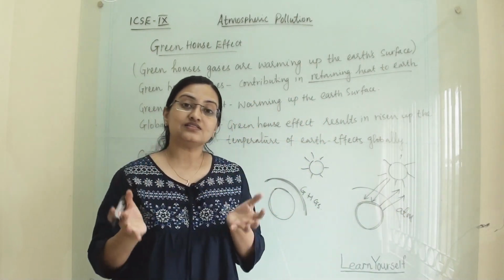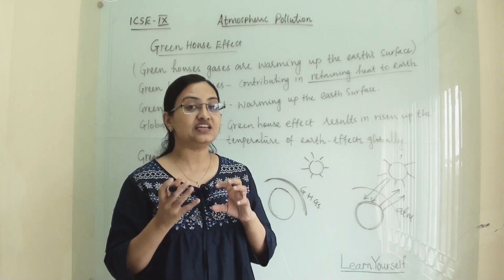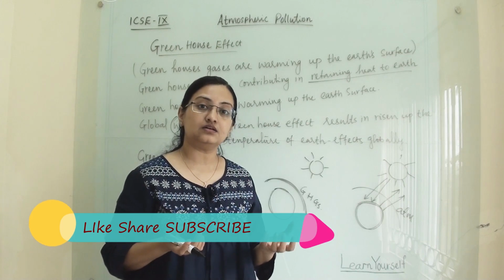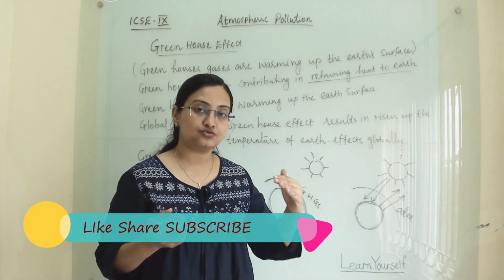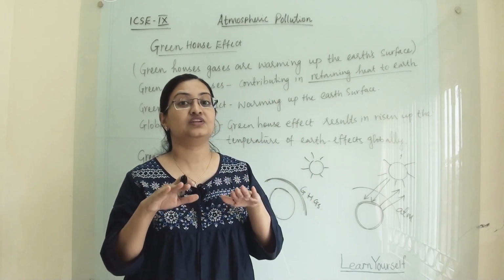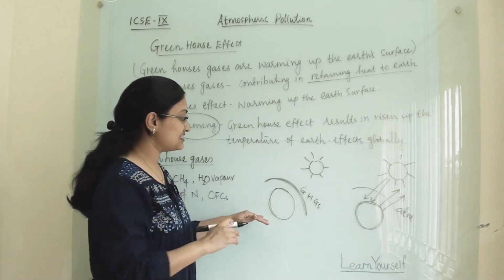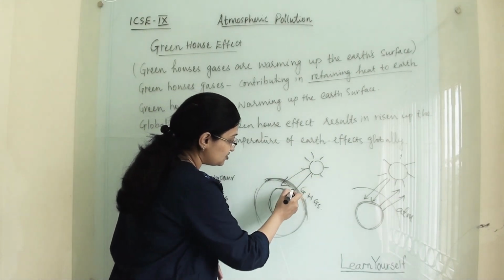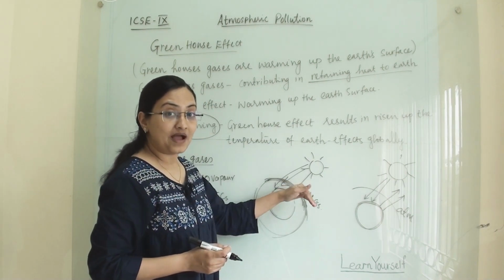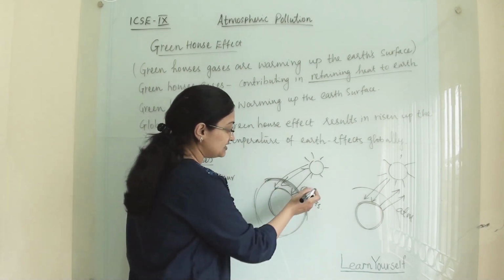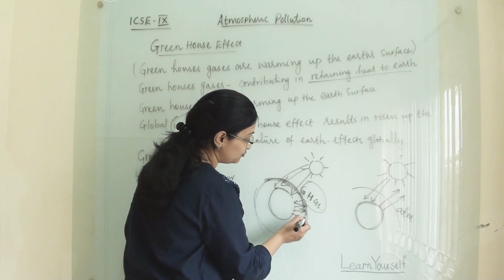So of the total sun rays coming to the earth, some of the heat energy will be retained by the earth and some of the radiation and heat energy will be radiated back. So the balance of the earth's atmospheric temperature will be maintained in this case. Now when the greenhouse gases are there, when the sun's energy and rays come and fall on the earth, they should go back so the balance is maintained, but the greenhouse gases will retain them here and won't allow them to go back.